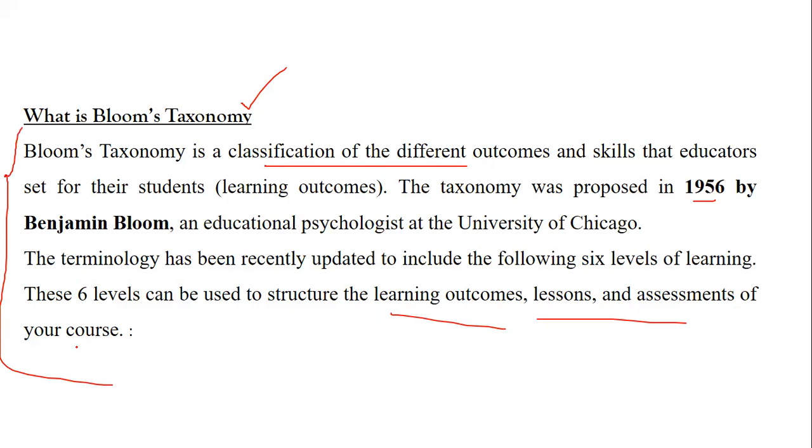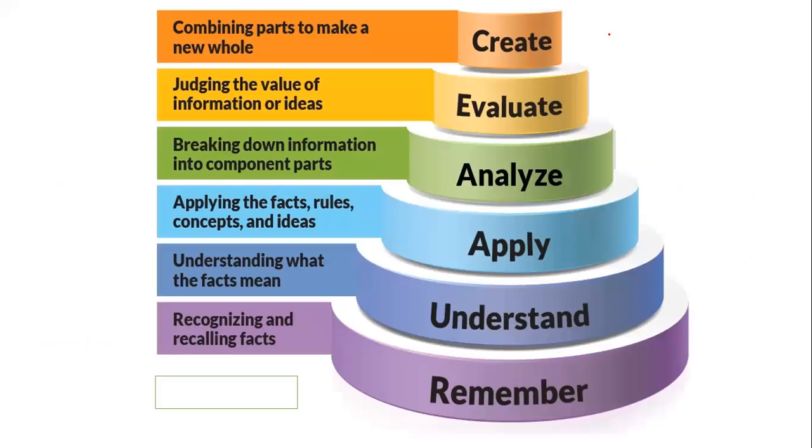So in Bloom's taxonomy, let's see how it looks. Bloom's taxonomy consists of the steps remembering, understanding, applying, analyzing, evaluating, and creating, as per the latest update. Remembering is to recognize and recall the facts which have been known. Understanding is understanding what the facts mean. Applying is how to apply the facts, rules, concepts, and ideas, that is the application part. Analyzing is to break down the information into component parts. Evaluating is judging the value of information or ideas. And creating is combining the parts to make a new, entire whole system. So these are the steps.